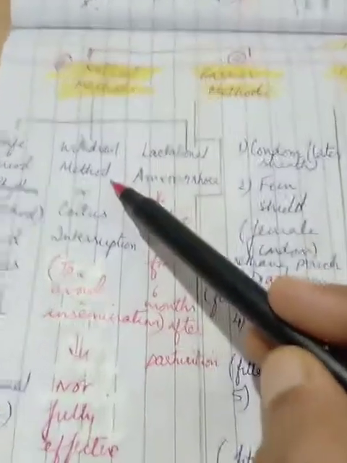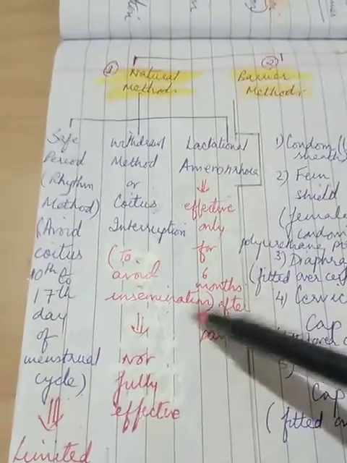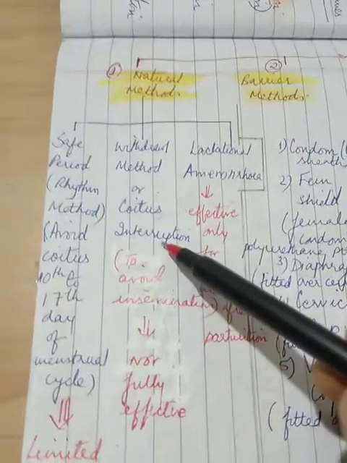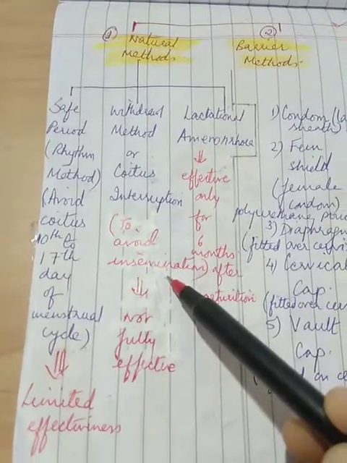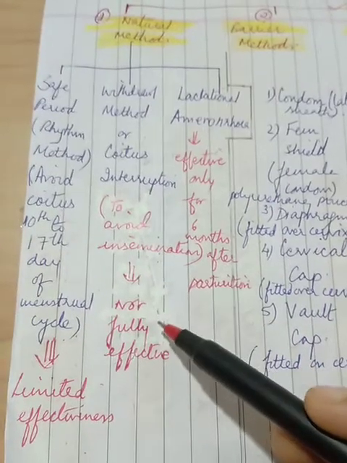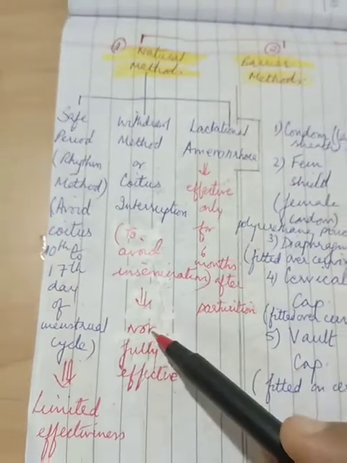The second method, withdrawal method or coitus interruption. Now this method makes sure that it avoids insemination to avoid pregnancy. And once again, this is not a fully effective method, so there are chances of failure.